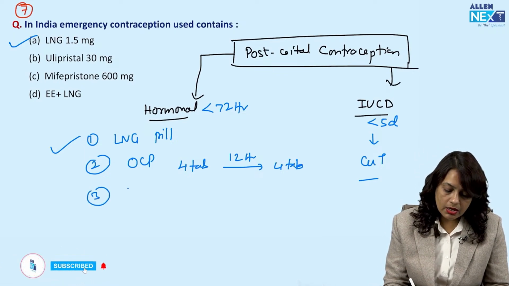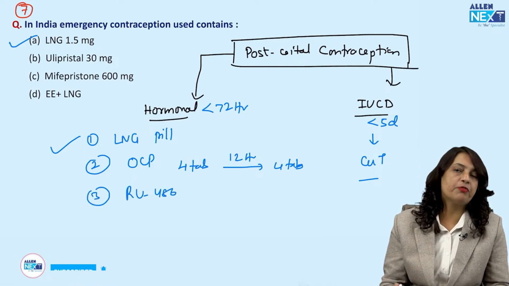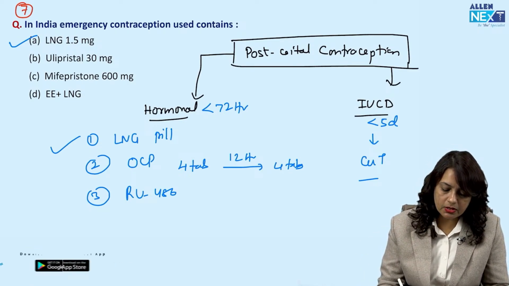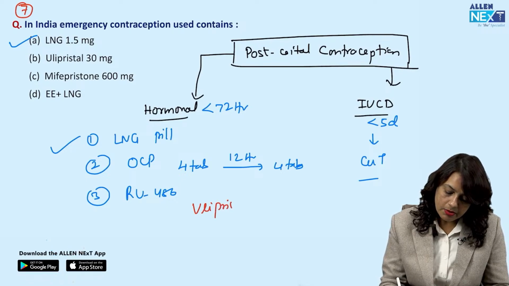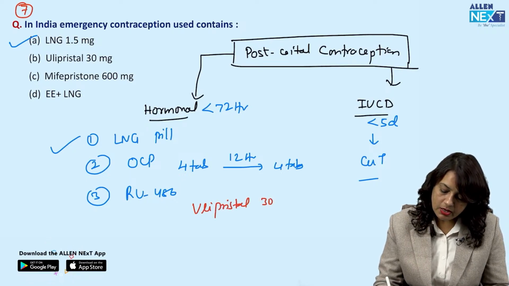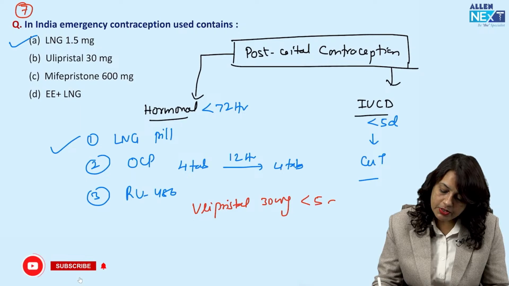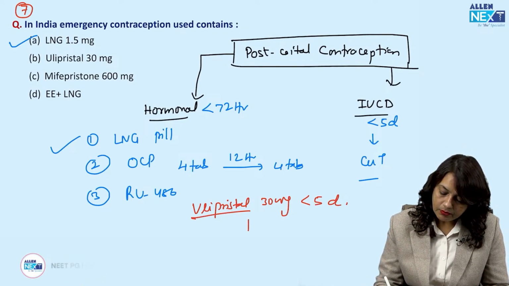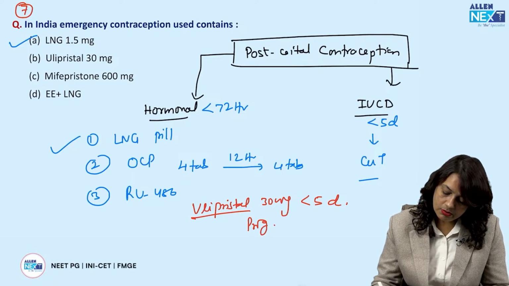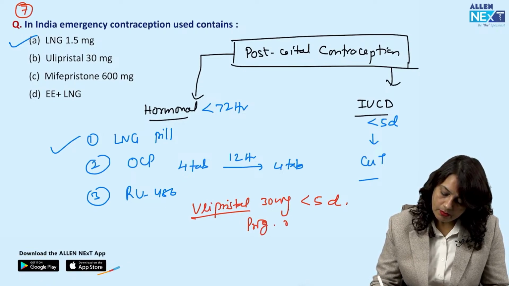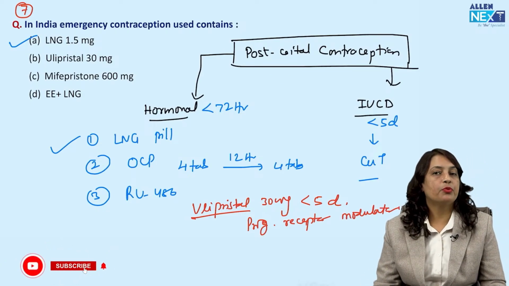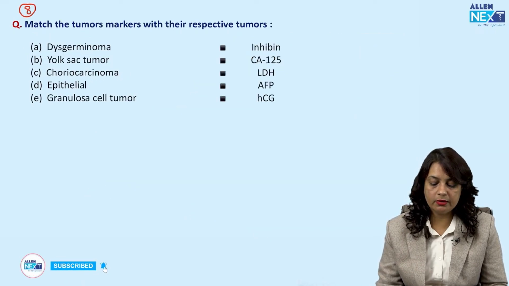Number 3 is RU486, that is mifepristone. Now, there is one more emergency contraception, that is ulipristal, which is 30 milligram to be given within 5 days of unprotected coitus. It is a progesterone receptor modulator.